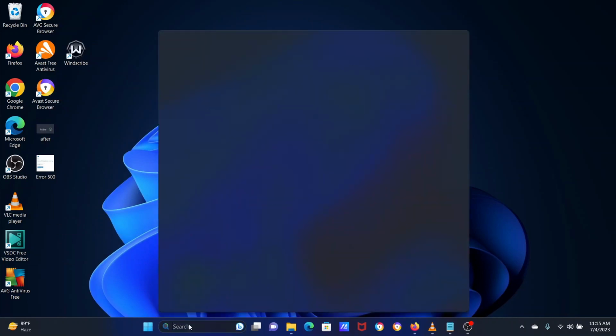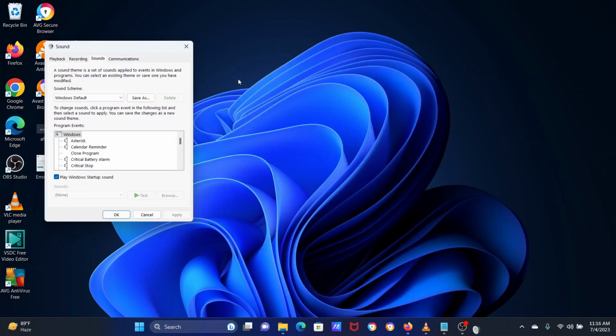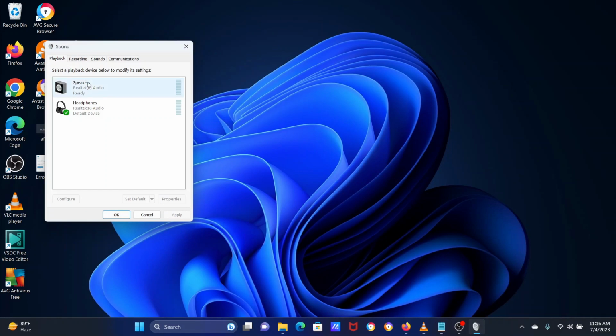The second solution is to set your speaker as default device. Search for sound in the Windows search bar. Click on Change System Sounds. Go to the Playback tab.